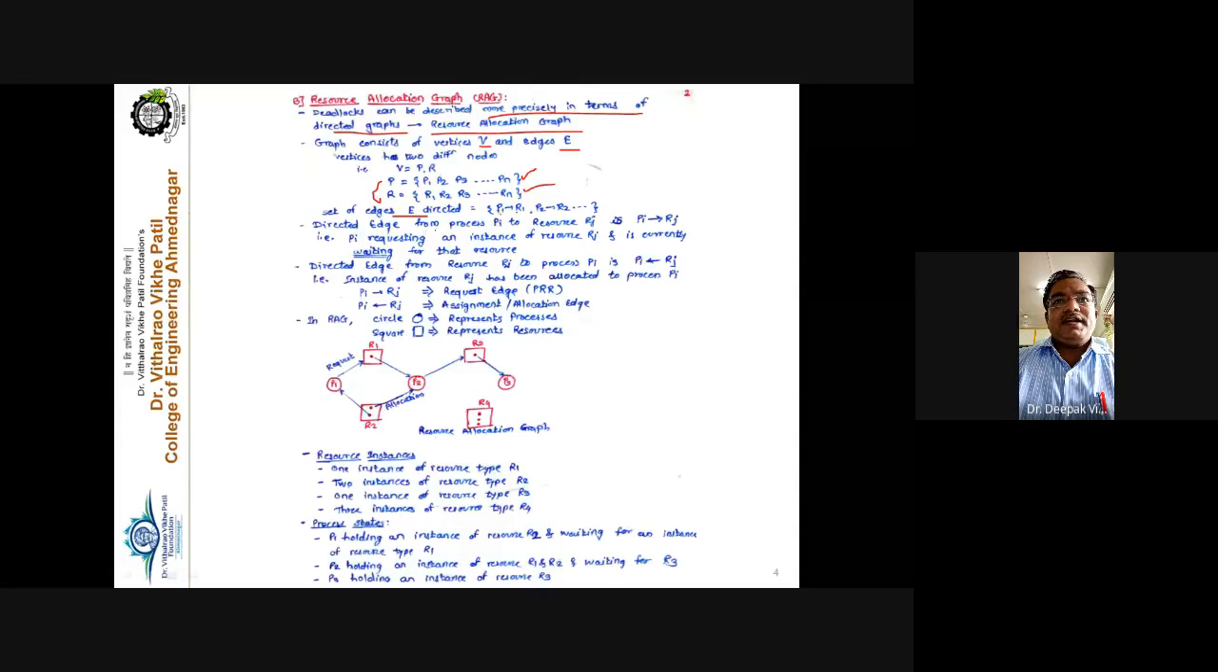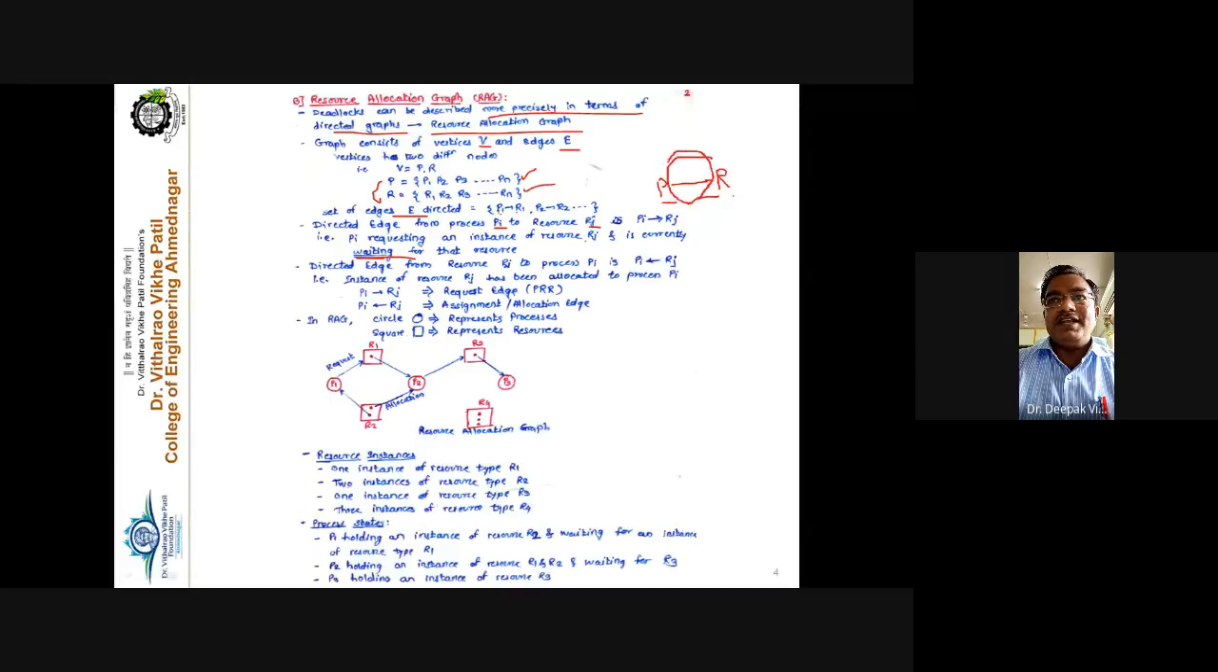See carefully, a directed edge from process Pi to resource Rj, that is Pi to Rj. This particular edge, from P to R, is called the request edge. The meaning is that process P is requesting that resource. So Pi is requesting an instance of resource Rj, and it is currently waiting for that resource. See carefully, P1 has demanded this resource R, but it is not currently allocated to that process.